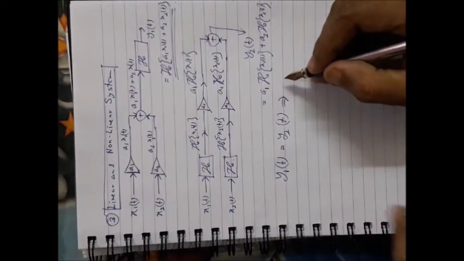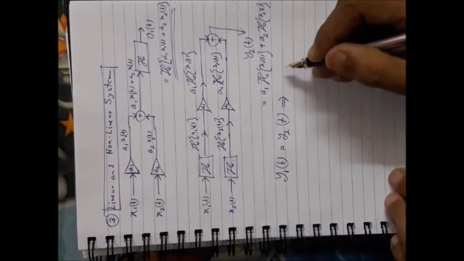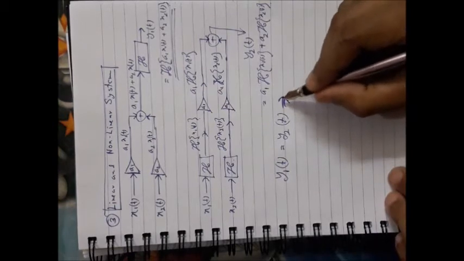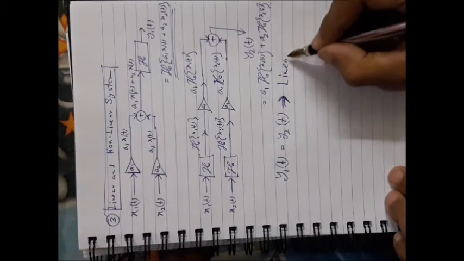That means if a system obeys the principle of superposition, then it is a linear system.